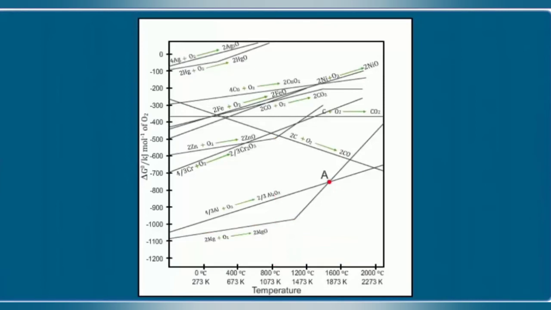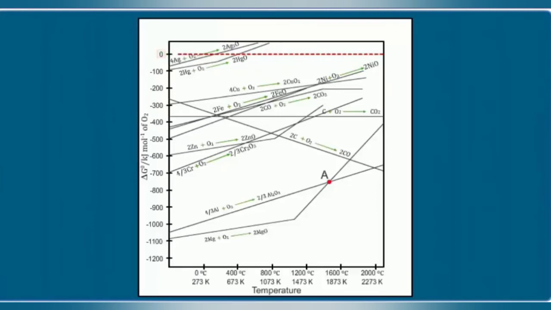The third important feature is that when the temperature is raised, a point will be reached where the graph crosses the line delta G equals 0. Below this temperature, the free energy of formation of the oxide is negative, so the oxide is stable. Above this temperature, the free energy of formation of the oxide is positive, so the oxide becomes unstable and will decompose into the metal and oxygen.